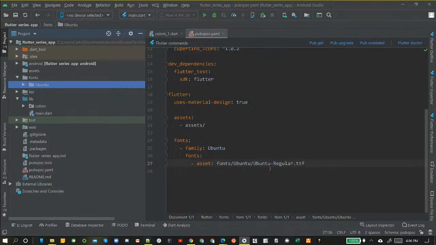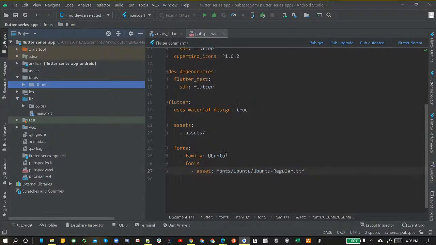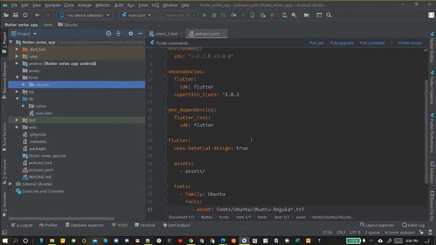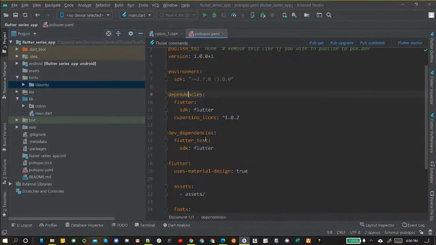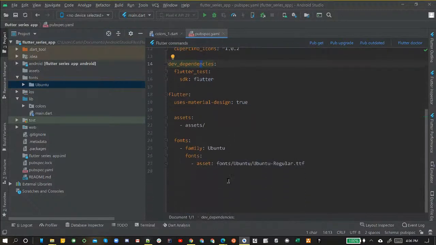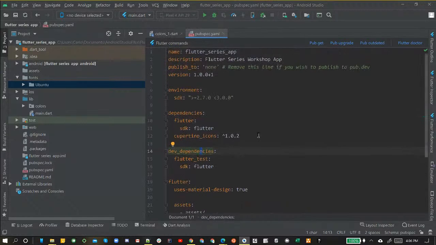But there's one more very important thing that we need to do, is the app doesn't have everything yet. The dependencies aren't really brought in. And matter of fact, speaking of dependencies, that reminds me that we had passed up our dependencies and our dev dependencies. I was trying to explain the assets and the font and the tabbing. I completely forgot some important dependencies that we need to bring in. So let's go ahead and go back.